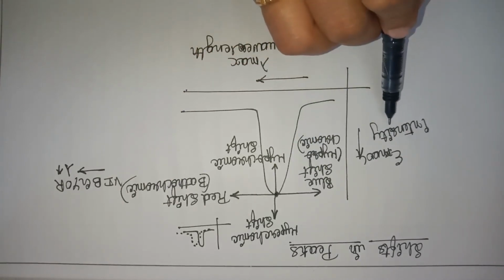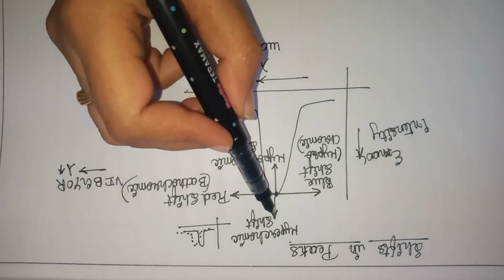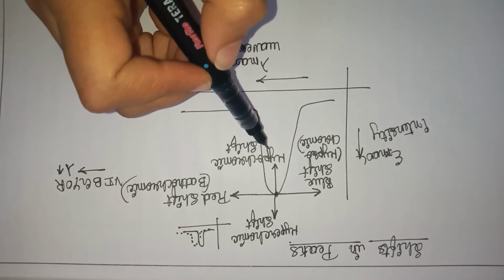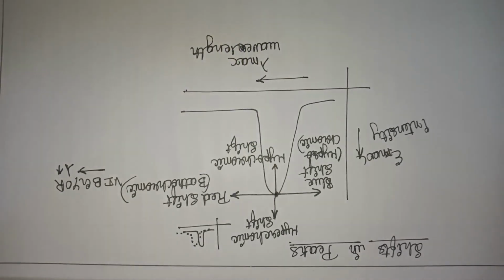Based on the intensity of epsilon, if it has a higher intensity, then it is called hyperchromic shift. If it has a lower intensity, then it is called hypochromic shift.